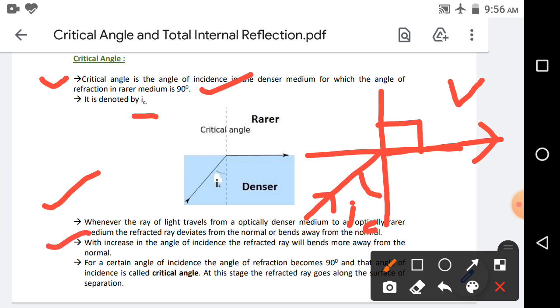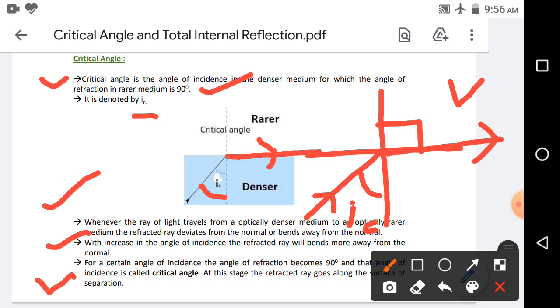For a certain angle of incidence, the angle of refraction becomes 90 degrees, and that angle of incidence is called the critical angle. At this stage, the refracted ray goes along the surface of the interface, whenever the angle of incidence approaches the critical angle.